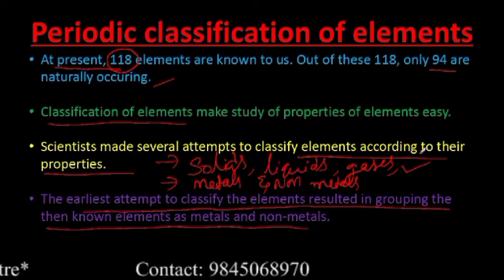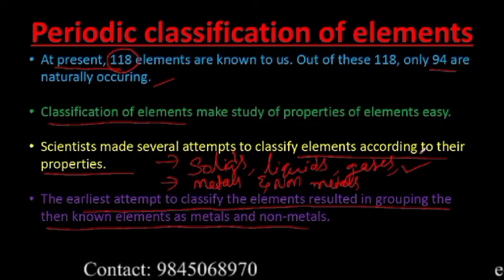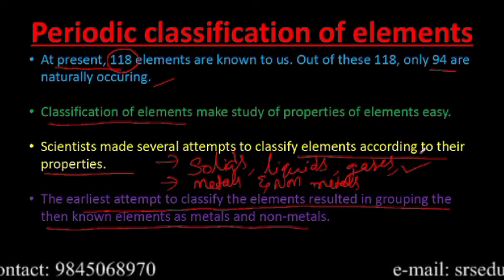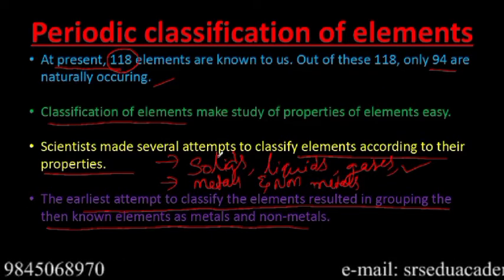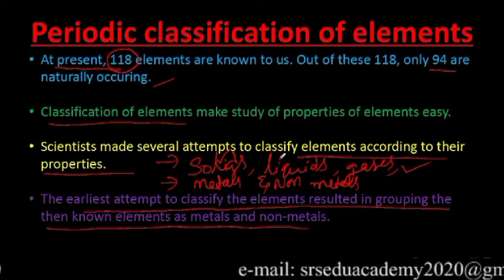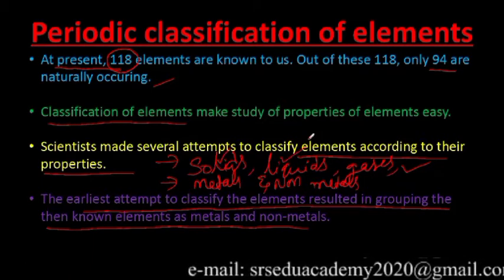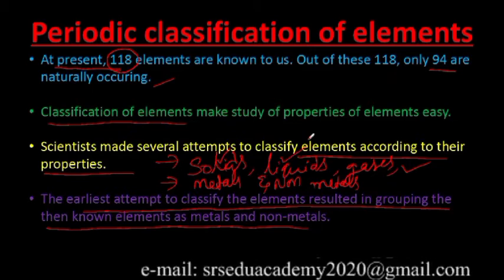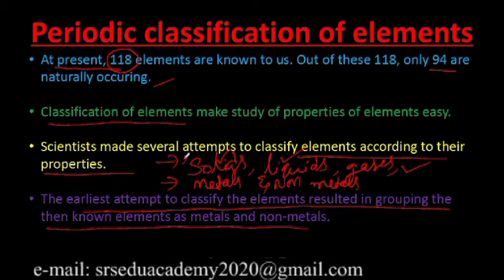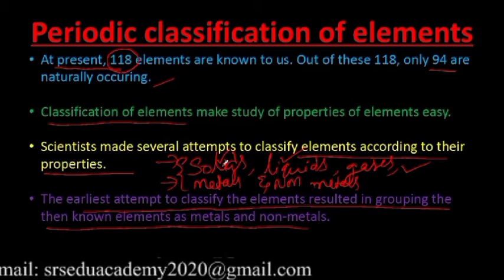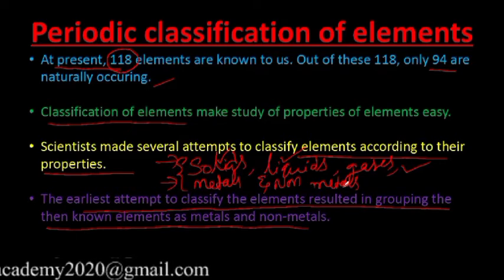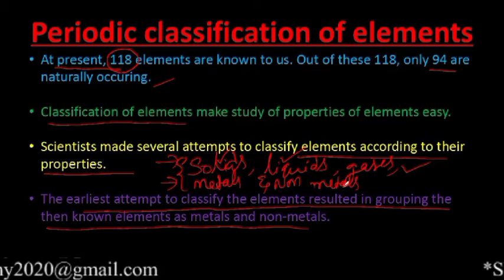Sodium is a metal and it exists in solid form. Mercury is also a metal but it exists in liquid form. So both are metals, but one exists in solid form and the other exists in liquid form. Due to all this, these two classification systems, based on the states of matter and based on metals and non-metals, failed.